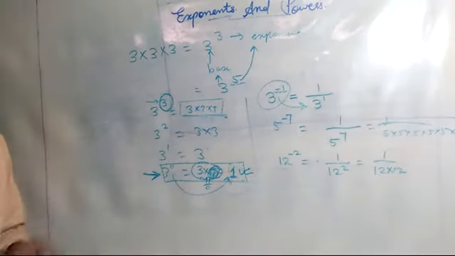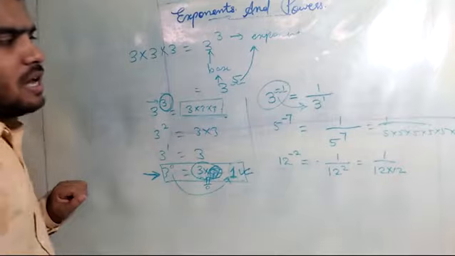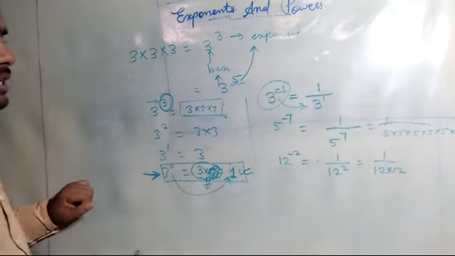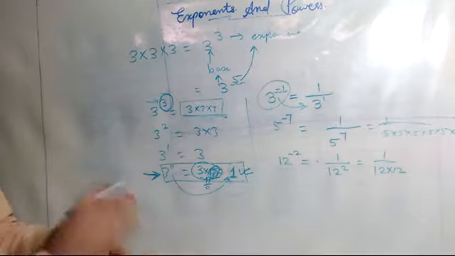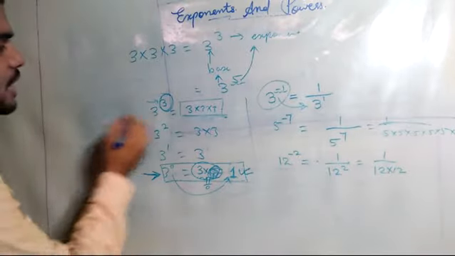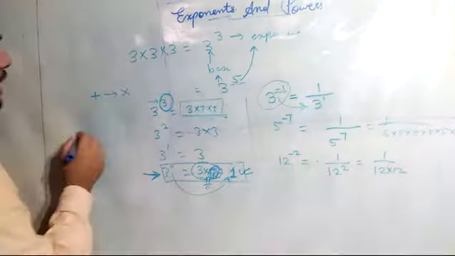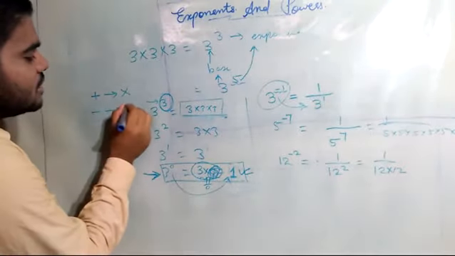When we have a negative integer, the numerator will be 1 and the number will go in the denominator. These two are reciprocals of each other.